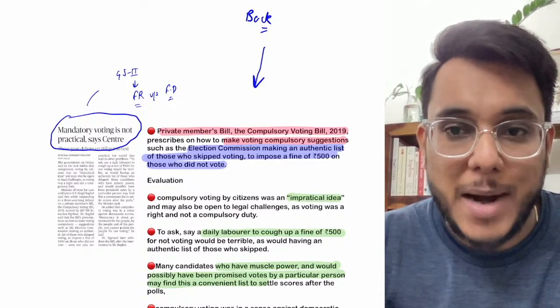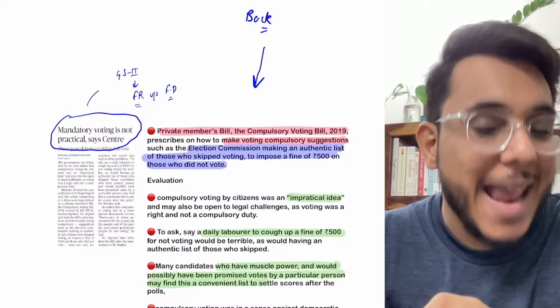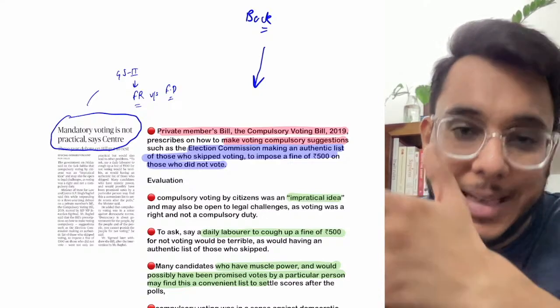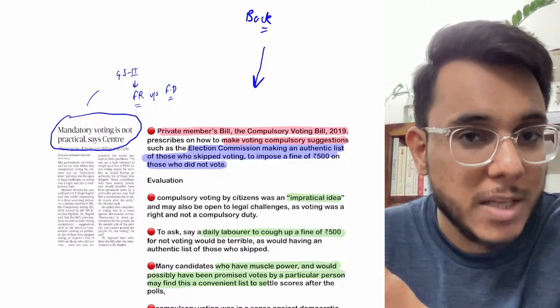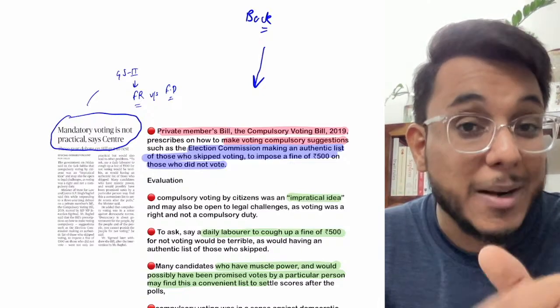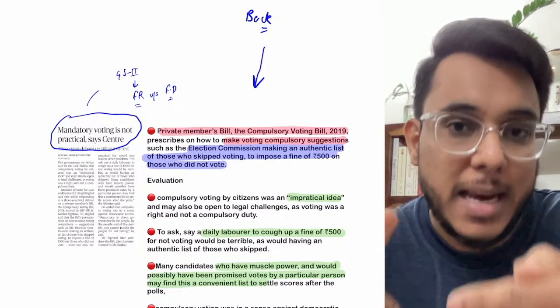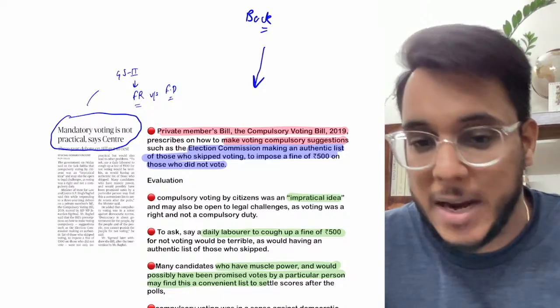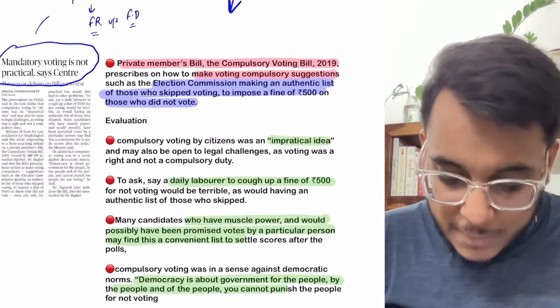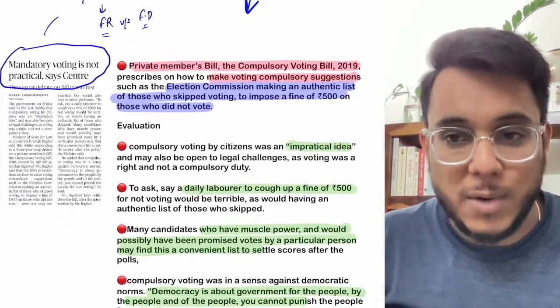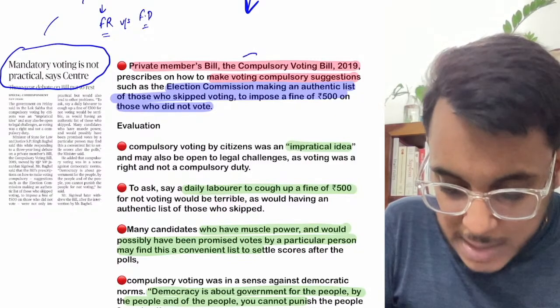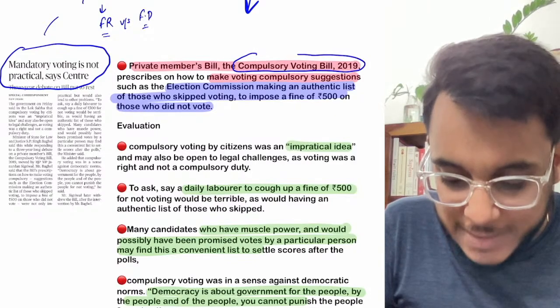Now first of all, what are private members bills? Private members bills are any bill which is raised by an MP, who might be from the ruling government or opposition, but who is not a minister. So any MP who is not a minister, if he is bringing a bill in the parliament, that bill will be called a private members bill. So recently a private members bill was introduced, and what was the name of the bill? The name of the bill was the Compulsory Voting Bill 2019.